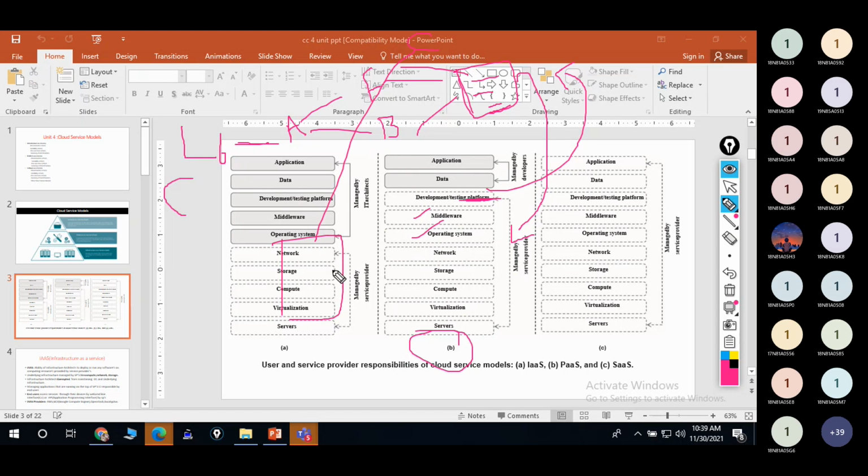They won't provide all those rules, right? We already discussed this also. They will provide the operating system support and network according to the user's need and requirement. They will be increasing and decreasing all these resources, right? That is platform as a service, right?